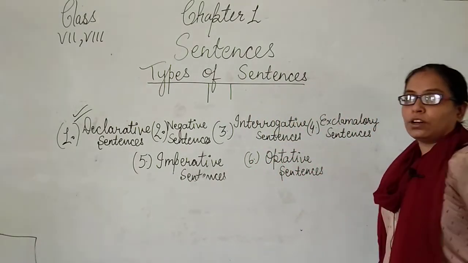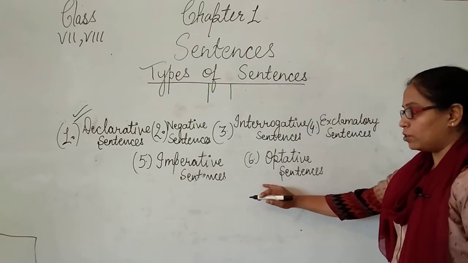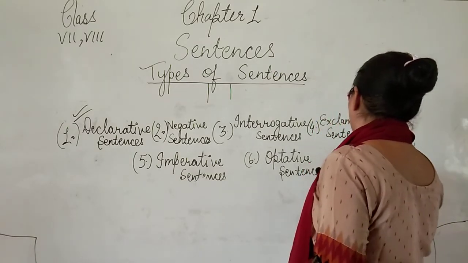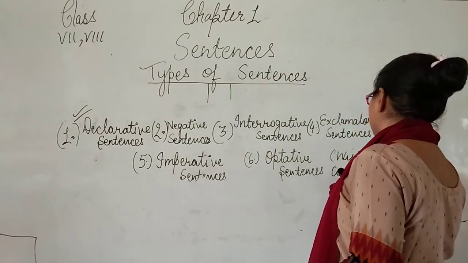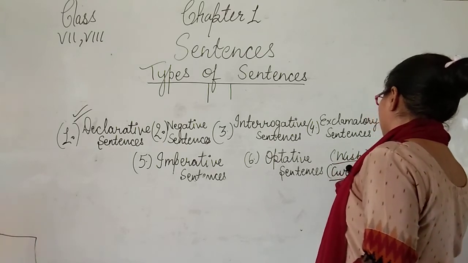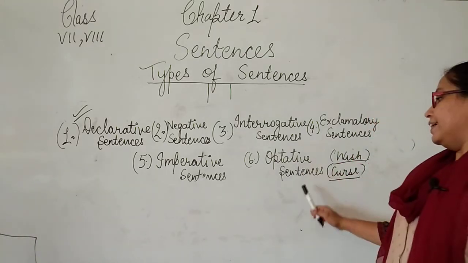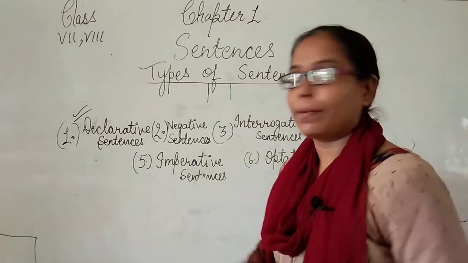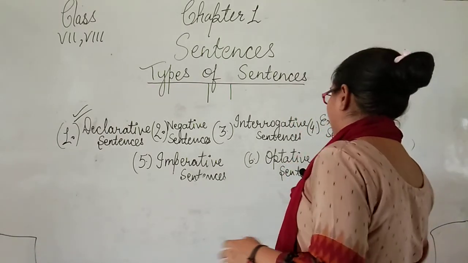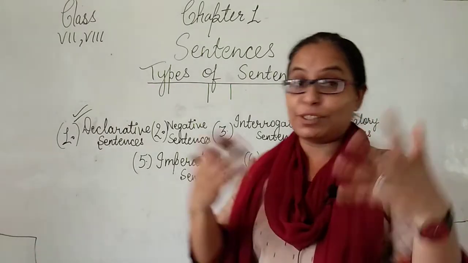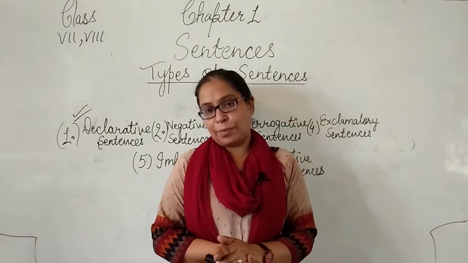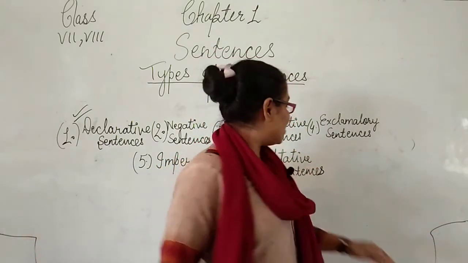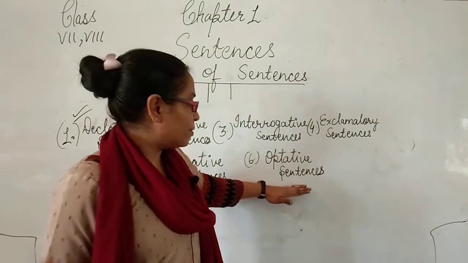Now come to the last, the optative sentence. This is not included in your course, but I want to explain this type also: when in the sentence we find the expression of a wish or curse. Curse का मतलब होता है श्राप. When we are giving someone a blessing, or when we want someone's bad, we are giving a curse. But I am always blessing you, beta, that you all are happy and doing your studies well. So these types of sentences are called optative sentences.